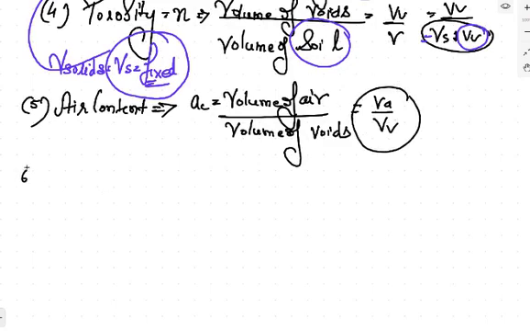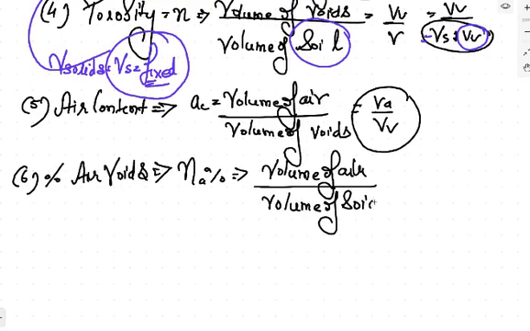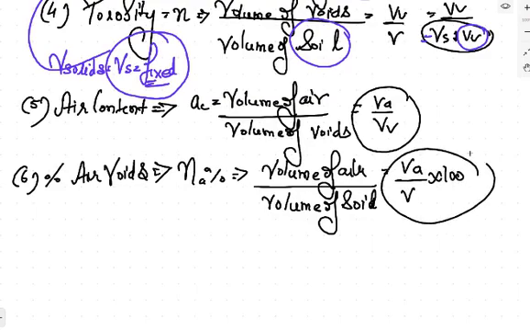Next is sixth, percentage air voids. Percentage air voids, this is defined by na percentage. This is equal to the volume of air, total percentage बता रहे हो air voids की. This is equal to the volume of air divided by the total volume of soil. This is equal to Va upon V into 100. This is the percentage air voids.